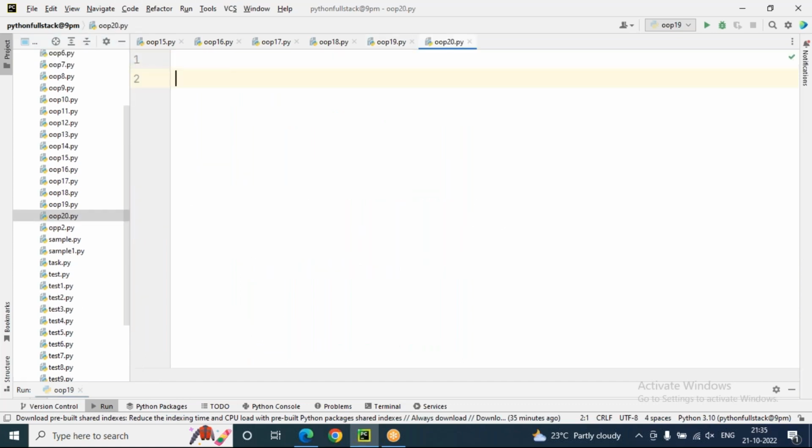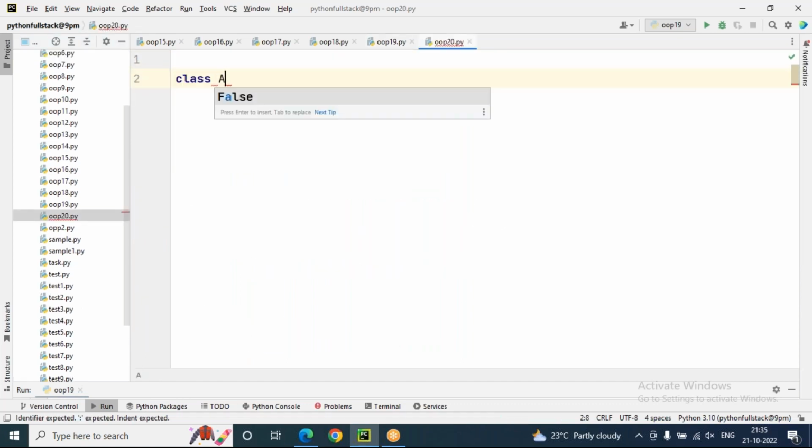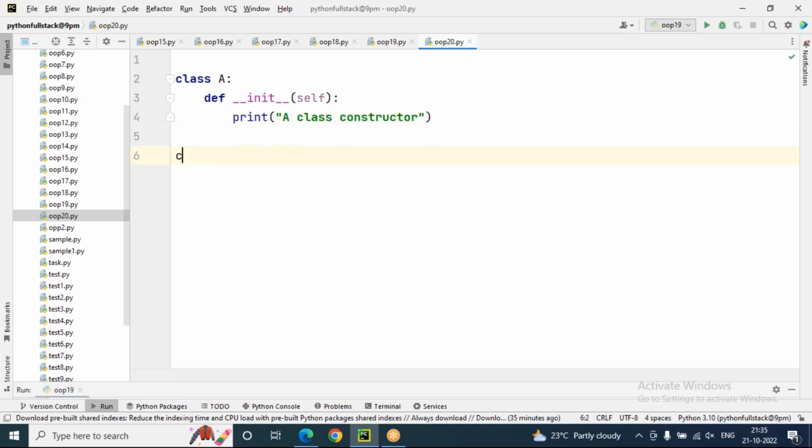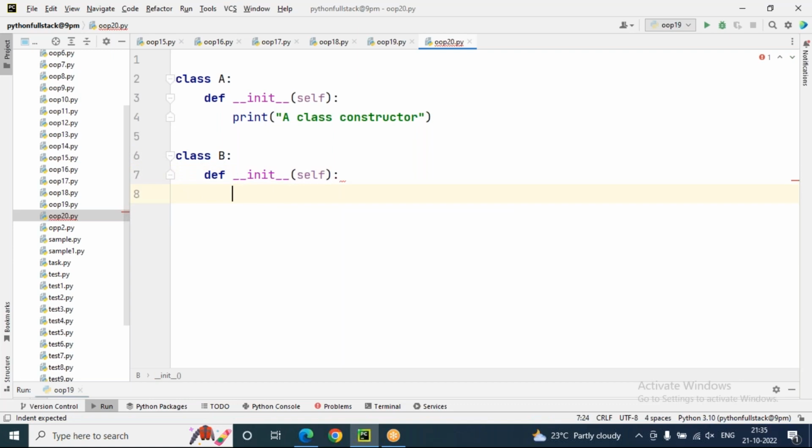Object-oriented programming 20. Let's create a class A. Inside this class A, I'm taking a constructor. So this is the A class constructor, we can say. I'm taking class B. Inside class B also we have a constructor, the B class constructor.